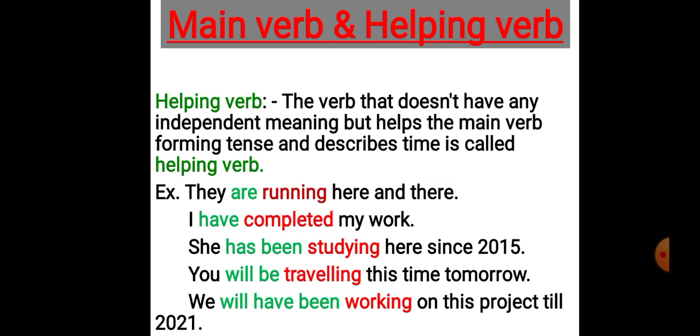You can see in all the sentences there is only one main verb, but you can see some of the sentences have more than one helping verb. I hope the concept of main verb and helping verb is very clear to you now, and you will be able to identify the main verb and the helping verb in the sentences.